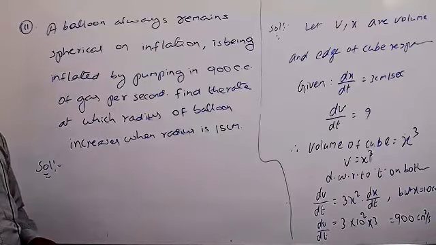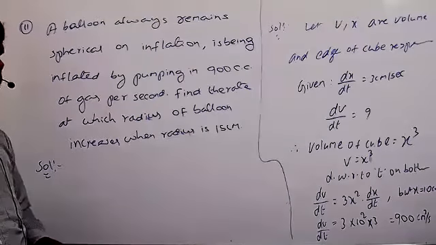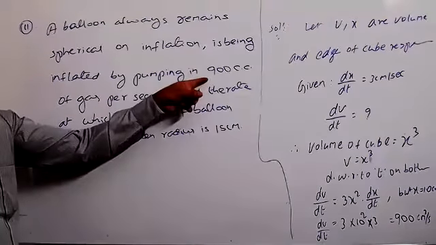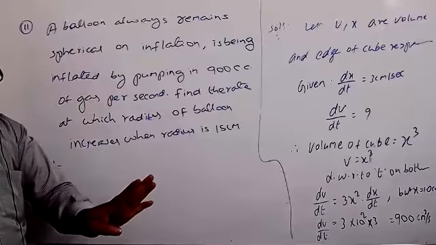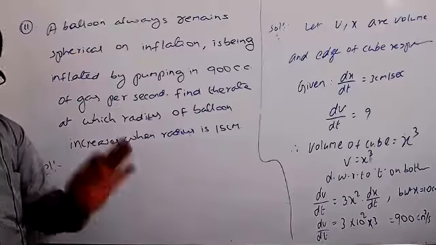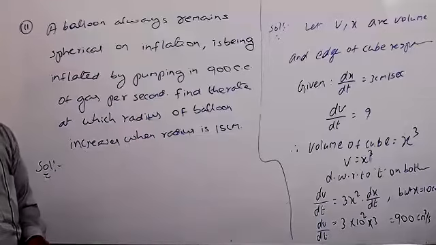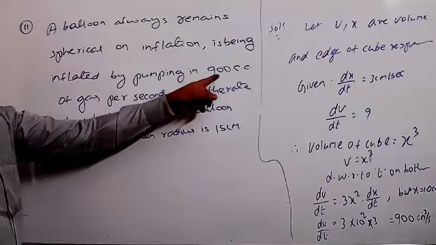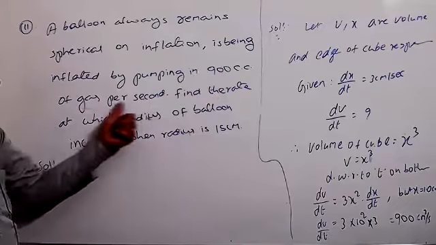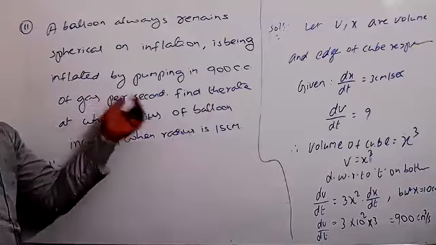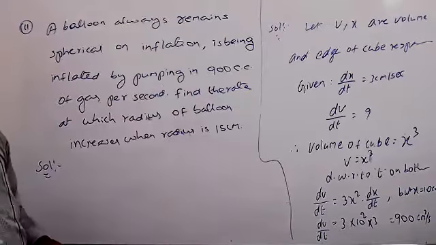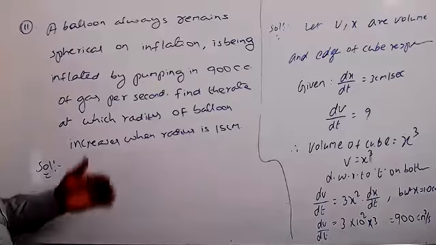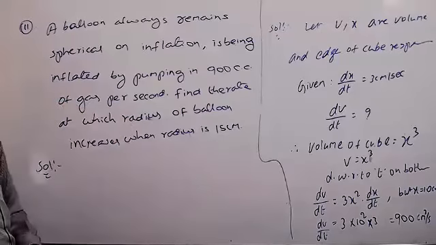So dv by dt is given. Always remember that when a quantity is given in cubic centimeters, you can blindly write dv by dt. Here it is 900 cubic centimeters per second, meaning with respect to time. So dv by dt equals 900 cm cubed, and we have to find dr by dt.